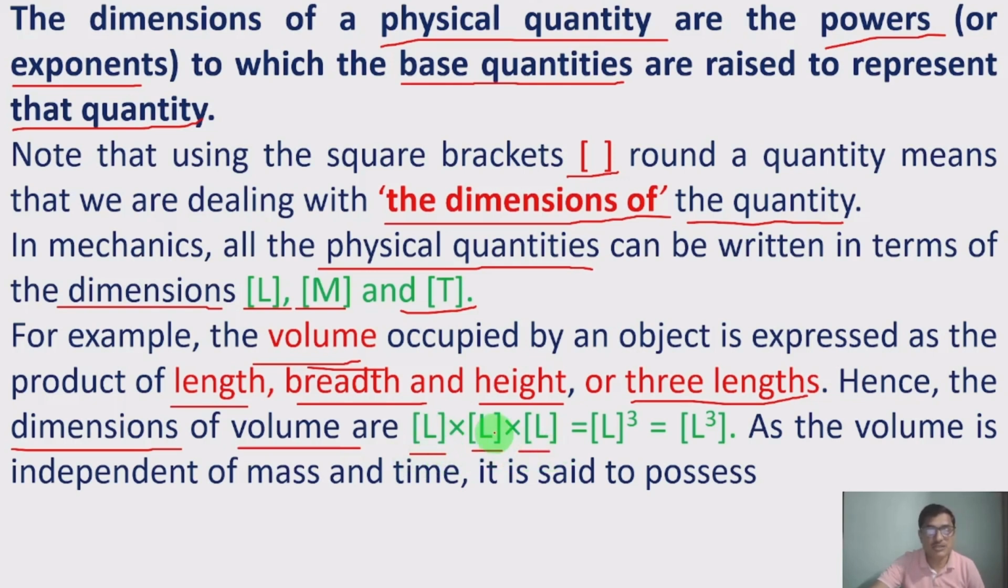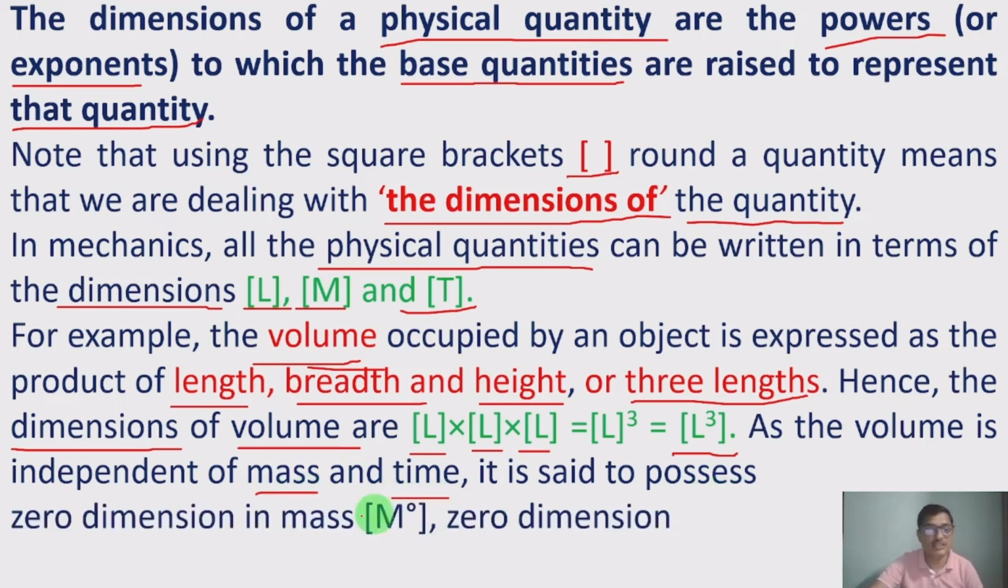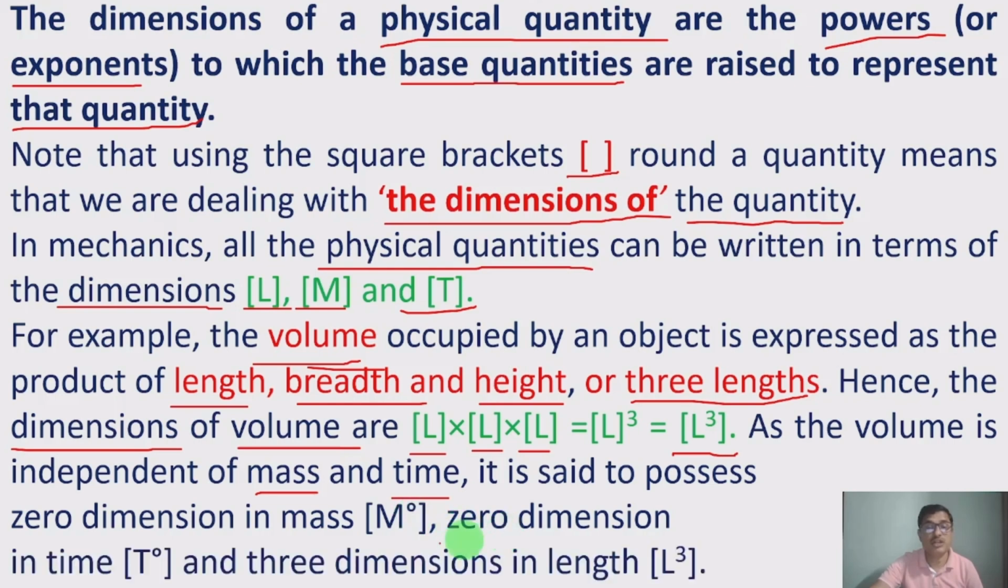Within the square bracket we have taken, those are represented in terms of the dimensions. Then that becomes [L³]. This is the dimension of volume. As the volume is independent of mass and time, it is said to possess zero dimension in mass, that is M⁰, zero dimension in time, T⁰, and three dimensions in length, [L³]. This is the representation of the volume in terms of the dimensions.